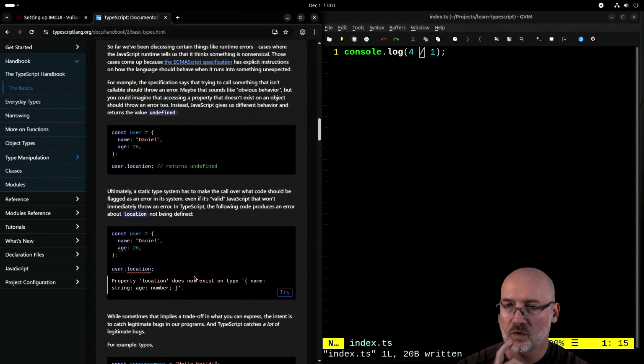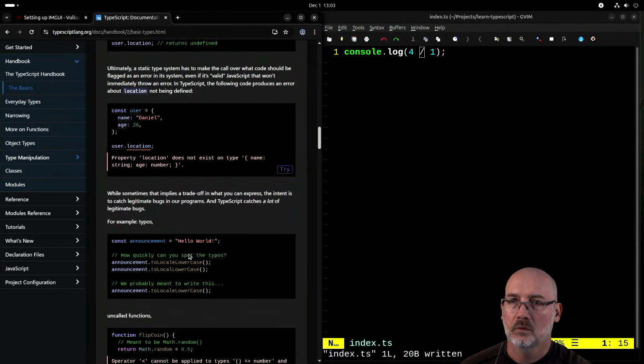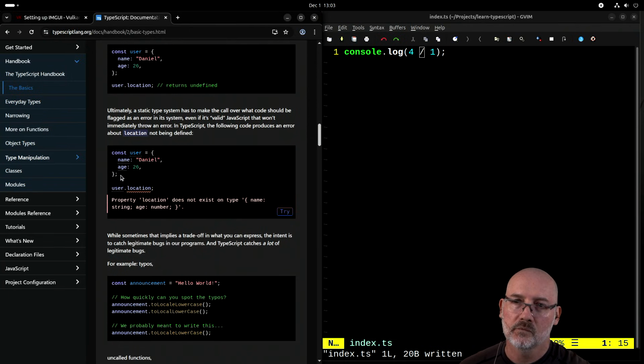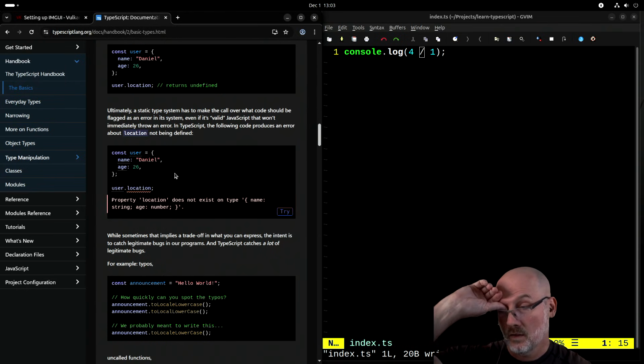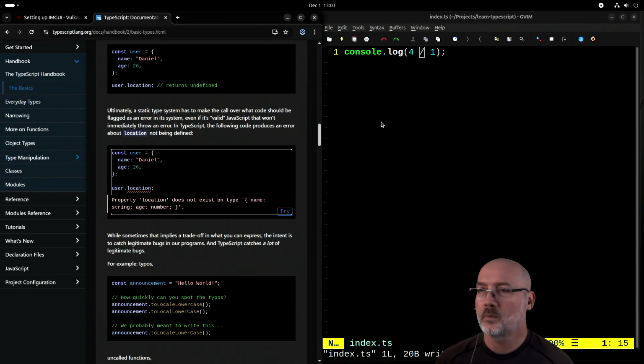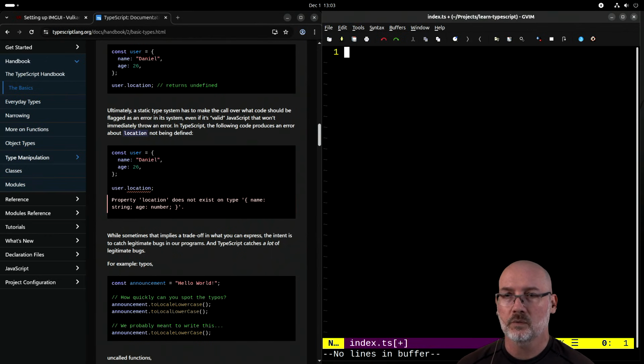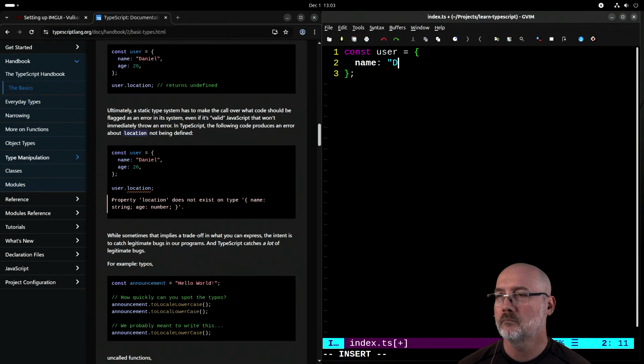Location does not exist on type. I think that's an error. This is sort of a thing that's kind of weird about JavaScript. I actually have to do this when I teach it to people. So JavaScript calls this an object, right? Oh, okay.